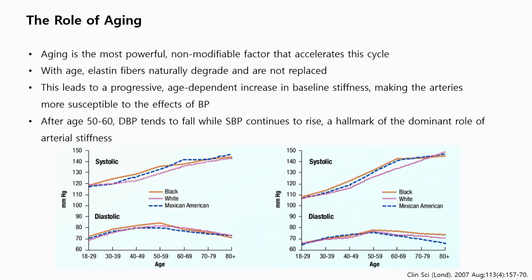And aging is the most powerful and non-modifiable risk factor for accelerating this cycle. With aging, elastin fibers naturally degrade, and this leads to an age-dependent increase in baseline stiffness, making the arteries more susceptible to the effect of blood pressure. After age 50 or 60, diastolic blood pressure falls while systolic pressure continues to rise. This is a hallmark of a dominant level of arterial stiffness.